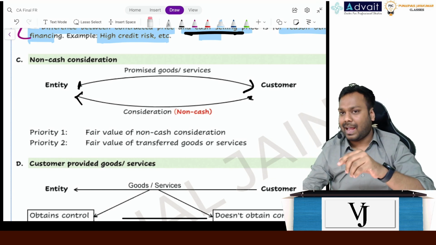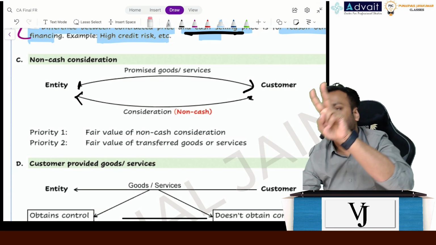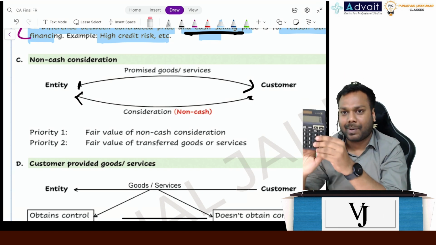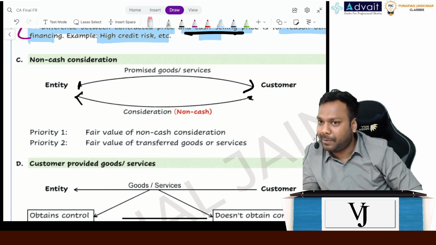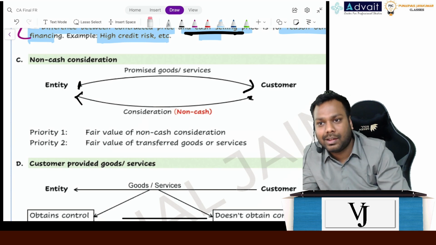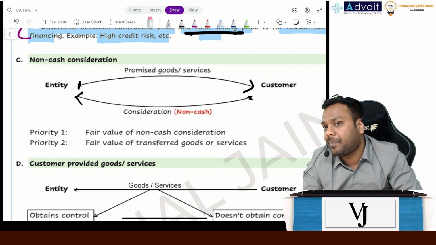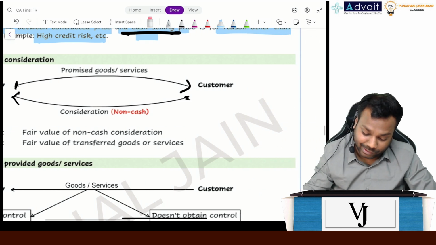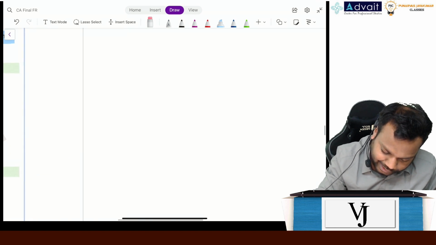The price of the calculator was, in both cases, whether you paid cash or non-cash, 400 only. When you gave me cash, you gave me 300. When you are giving me non-cash, you are giving me goods worth 350. So why are you telling in one case 300 and in one case 400? I am writing this case so that you will understand it better. Okay. Analyze this case.